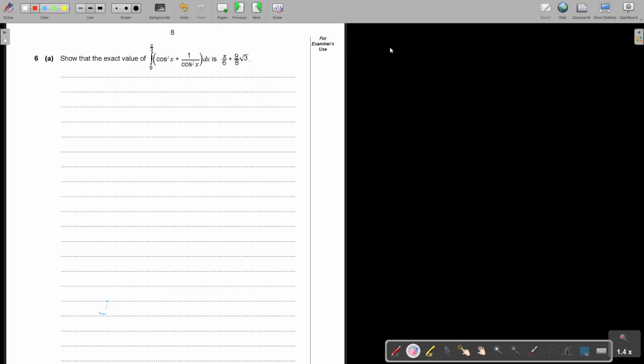Mathematics, Advanced Subsidiary Level, Paper 2, 2024, Part 3. Question number 6a. Show that the exact value of the integral between 0 and pi over 3 of cos squared x plus 1 over cos squared x dx is the given answer. Okay, don't start with it, just end with it.